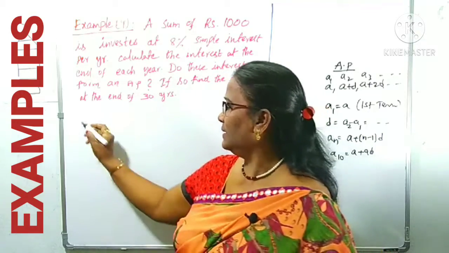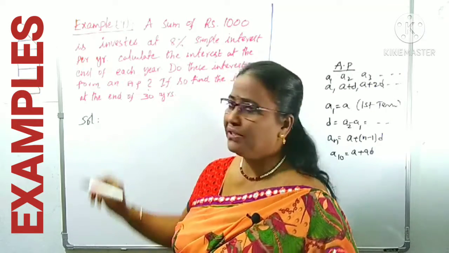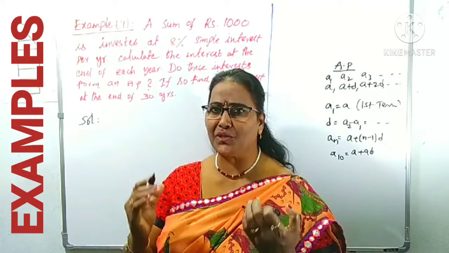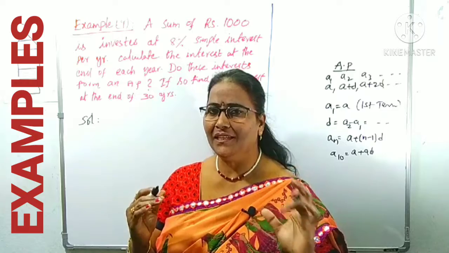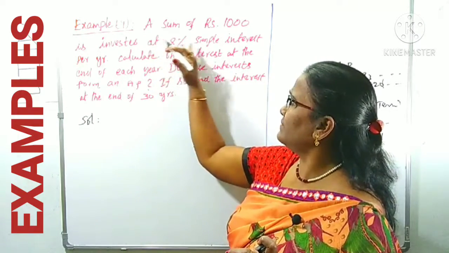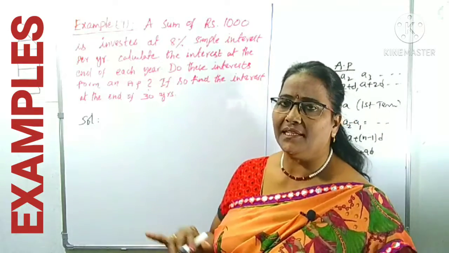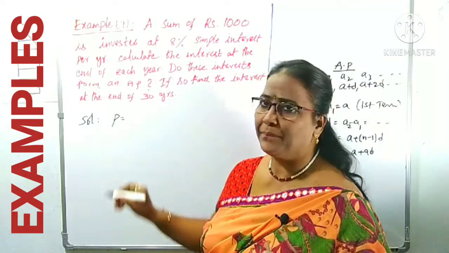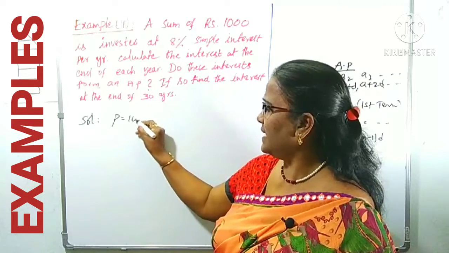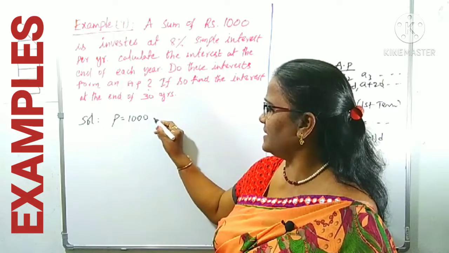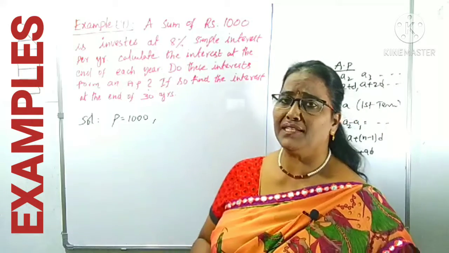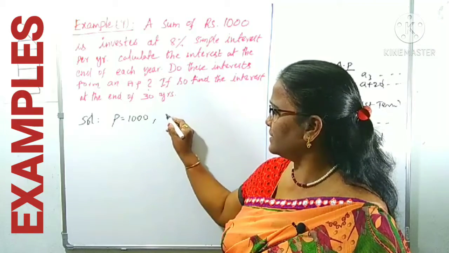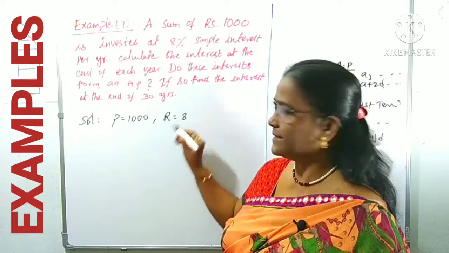Second tip. Okay, after reading the question you have to choose what the given data is, clearly. How much amount is invested? 1000 rupees. That is called the principal amount. That is generally denoted as P. That is how much? 100 rupees. Sorry, 1000 rupees, right? And how much is the rate of interest? 8%. Rate of interest is denoted by R, which is 8.